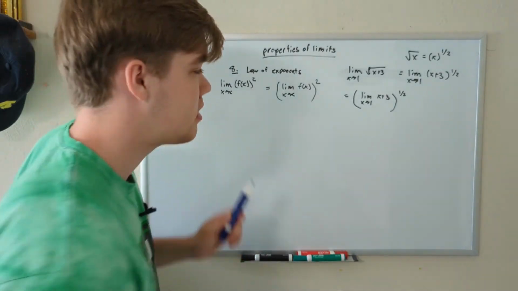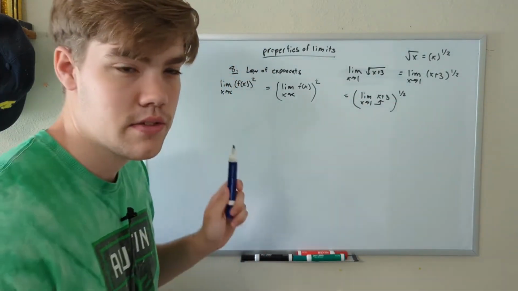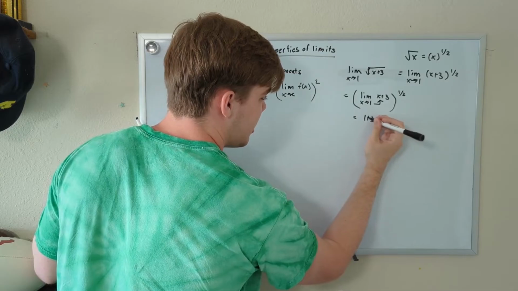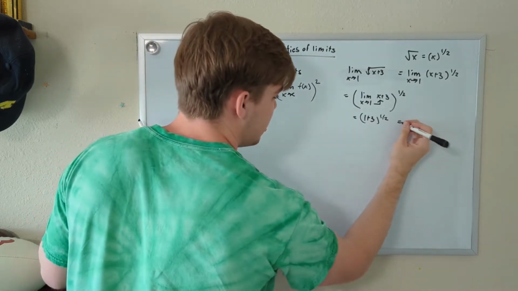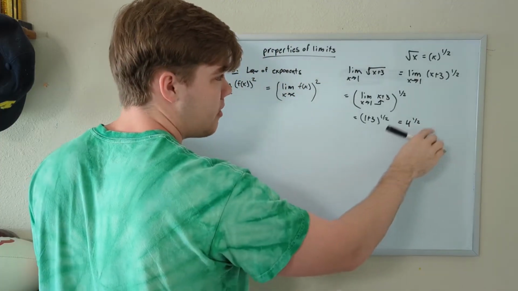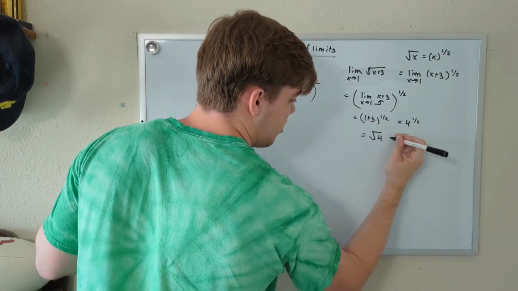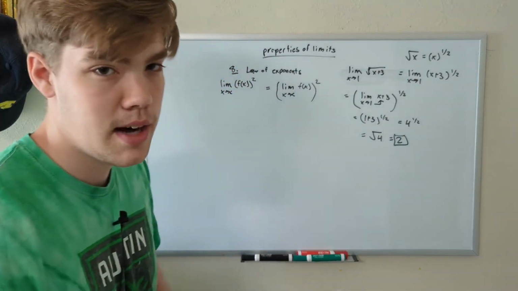Now we can more easily visualize this limit problem. Once again, like we've been doing throughout the rest of this video, we can plug in whatever x is approaching to x to solve for our limit. This is equal to 1 plus 3 to the 1/2 power. 1 plus 3 is just equal to 4 to the 1/2 power, which, remember, the 1/2 power is the same as the square root. So we get the square root of 4, which is just equal to 2. And that is the limit of our problem.